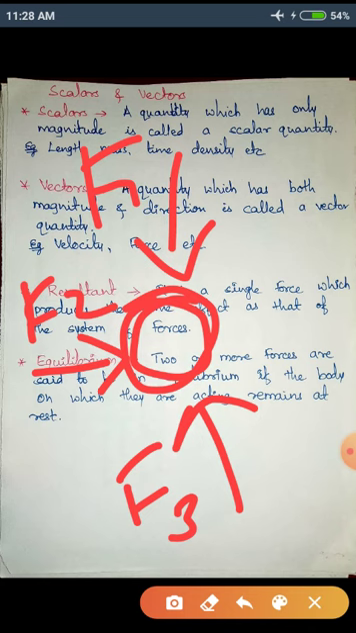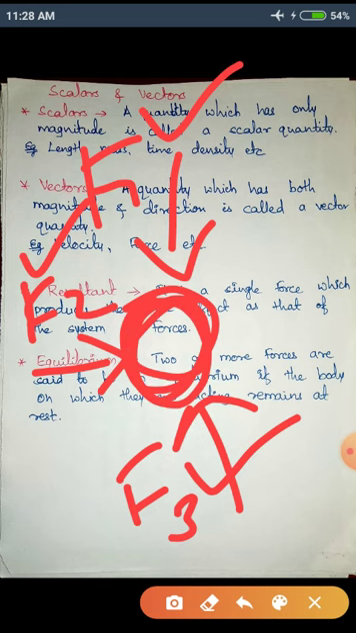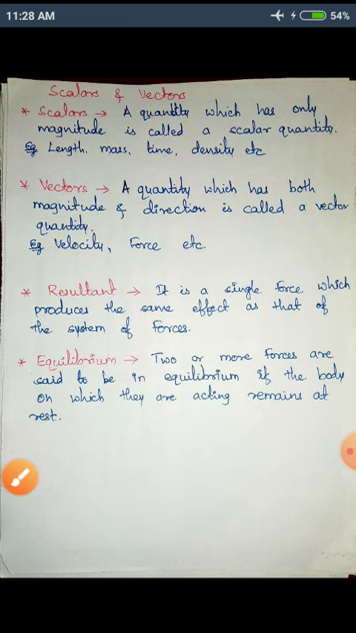Then what can I say? I can say that F1, F2 and F3 are in equilibrium. Why? Because the body on which they act remains at rest. The body on which forces F1, F2 and F3 are acting is at rest. Therefore, what is equilibrium? 2 or more forces are said to be in equilibrium if the body on which they are acting remains at rest. The body remains at rest. Then I say all the forces acting on the body are in equilibrium.